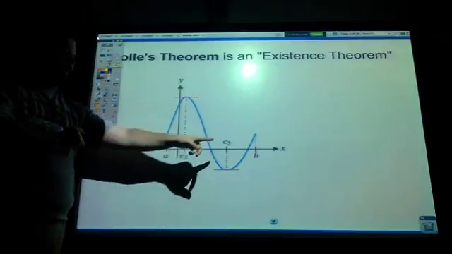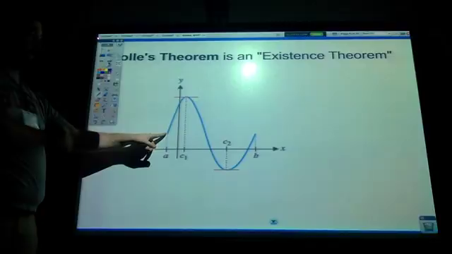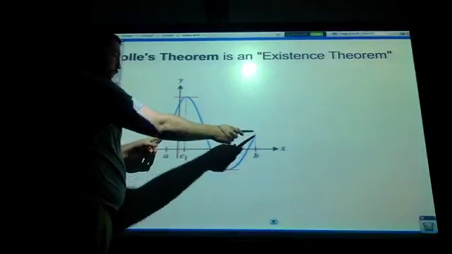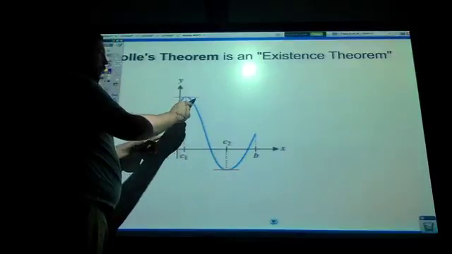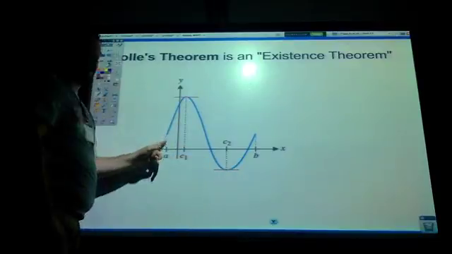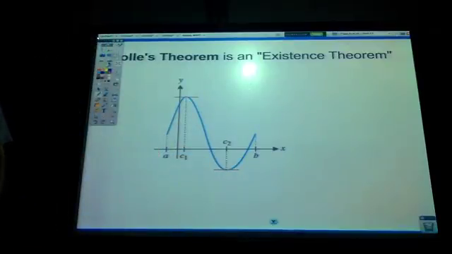I've got A and B. They have the same exact y values, and this one actually has two places in between A and B where the tangent line is horizontal and the derivative is 0. There could be tons of ups and downs in there.